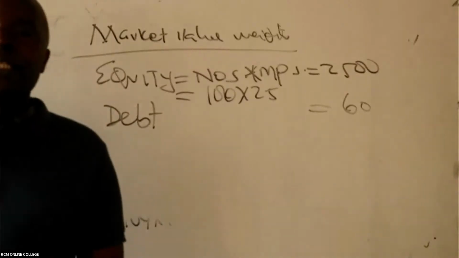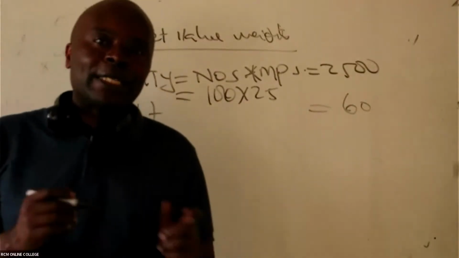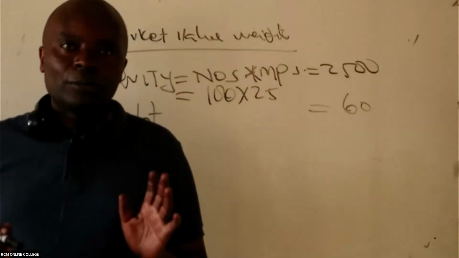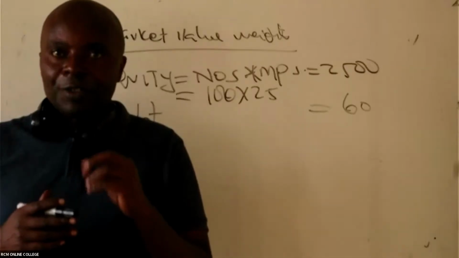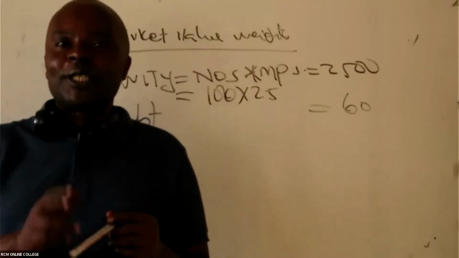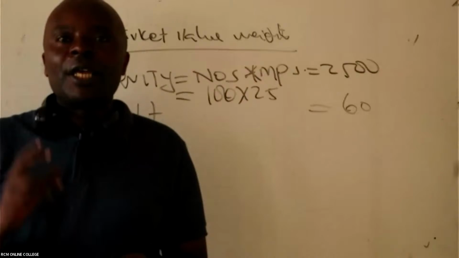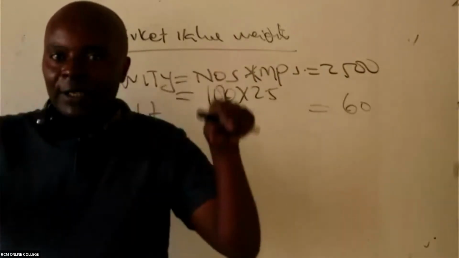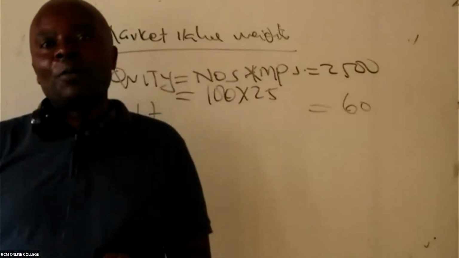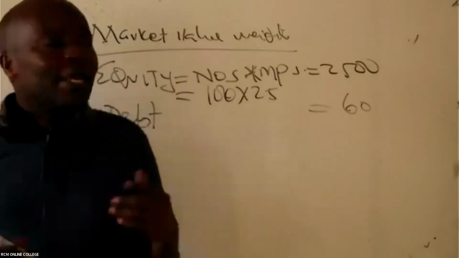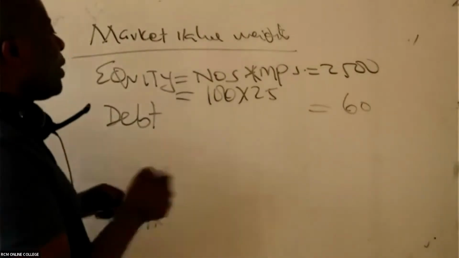Remember, at times the examiner will not mention the per shillings 100. They will simply tell you that the market price of this bond is 104. It is for you to know that if the market price is 104, then automatically the par value, the one written on the note, will be 100. How do we get the market value?